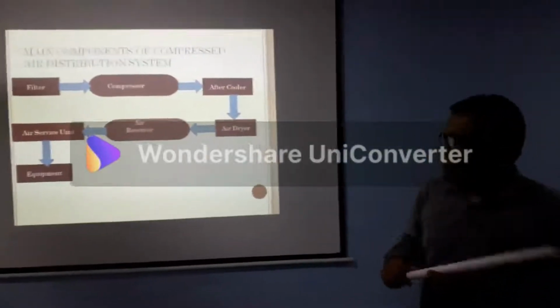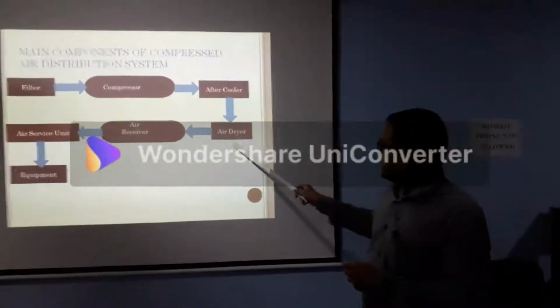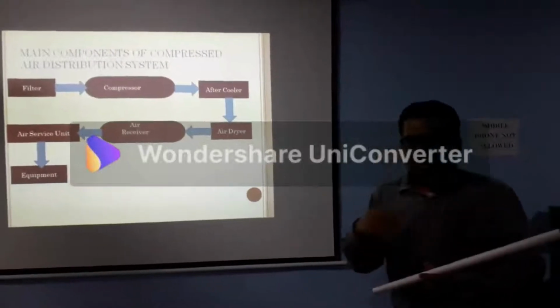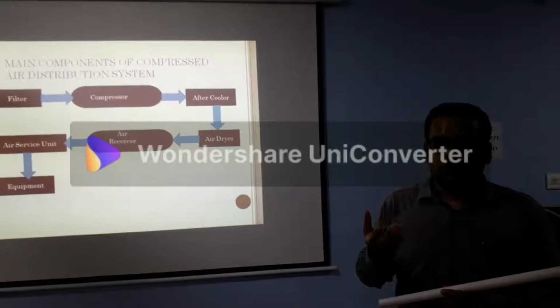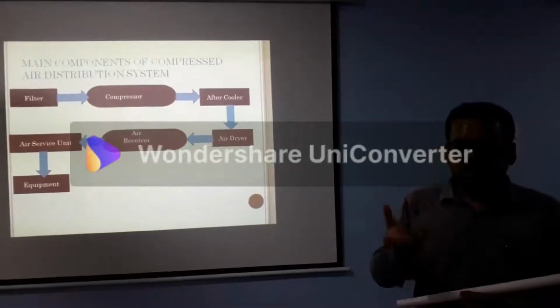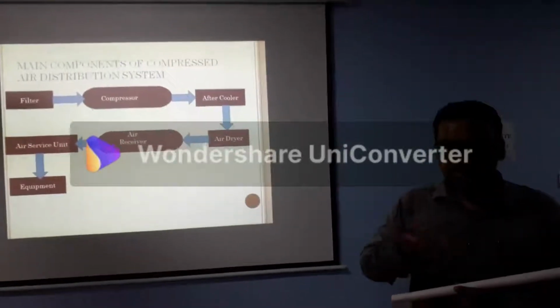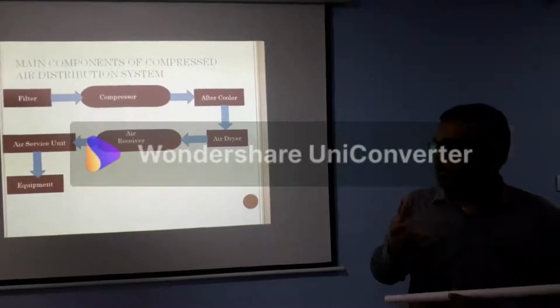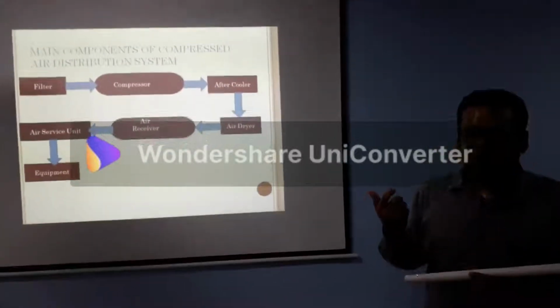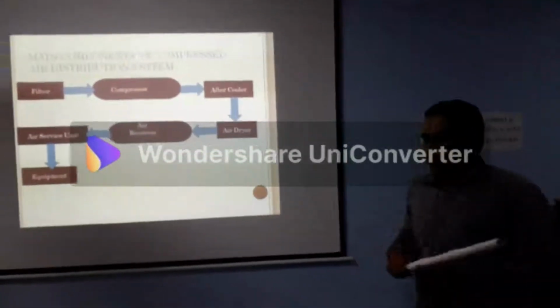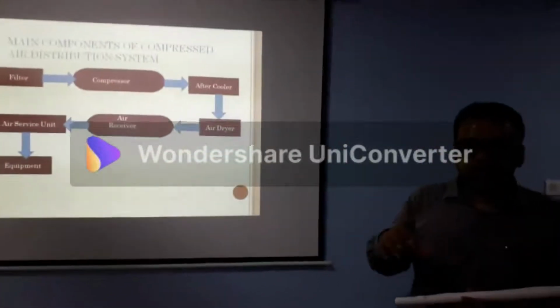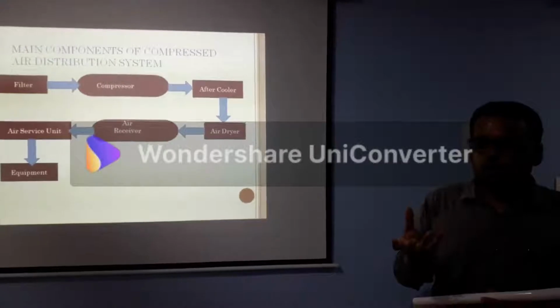Okay. Then the compressed air comes to the air dryer. The air dryer is used to remove water vapor from the compressed air. If any water vapor is present in the compressed air, the air dryer removes it. The air dryer is filled with flux or drying agent.